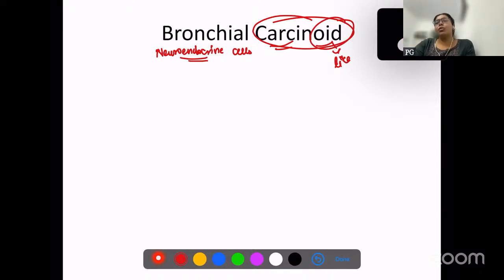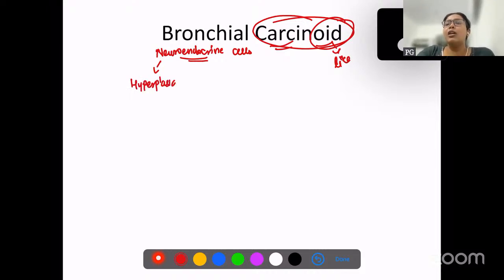Neuroendocrine cells are normally present in the bronchial region and sometimes they may undergo hyperplasia, and then they may form a small tumor-like condition resulting in carcinoid.